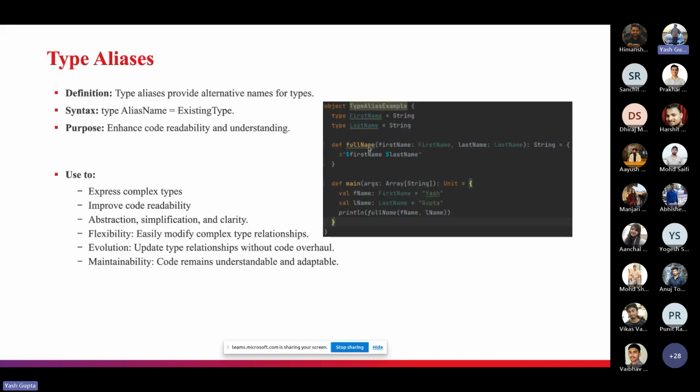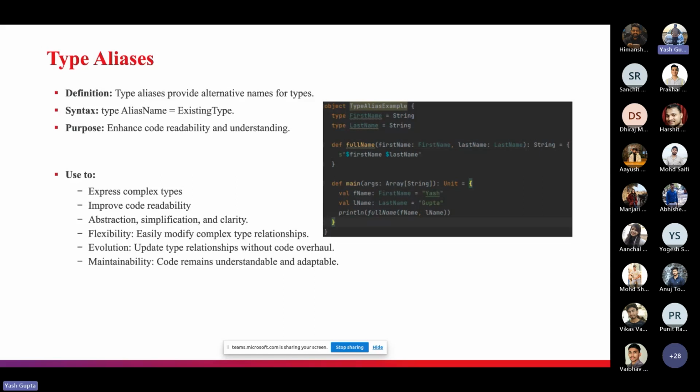Now, if you see the definition of the full name, it has parameters first name and last name. By the definition of the parameters, you can see that in the first name I have to provide the first name of my name, and in the last name I have to provide the last name of my name. It also increases the abstraction, because you only know that first name and last name are of type string, right? So this way we can increase the abstraction, readability, simplification, and clarity.